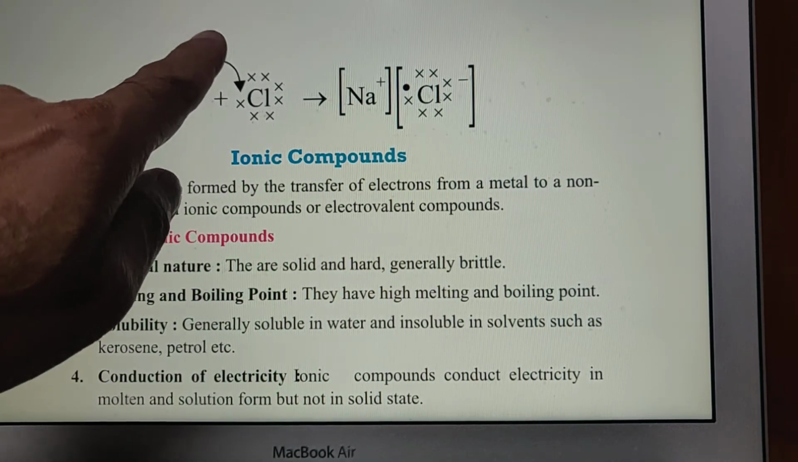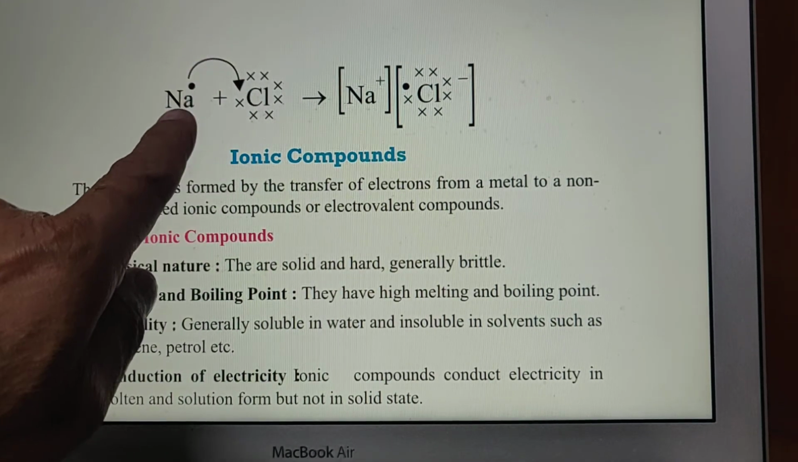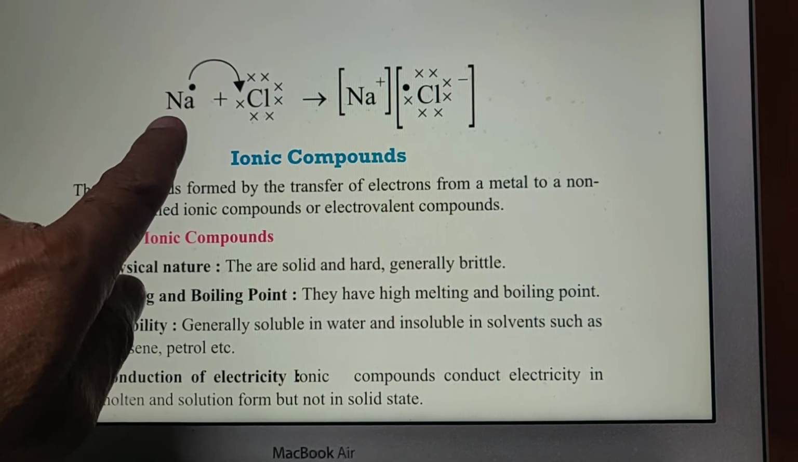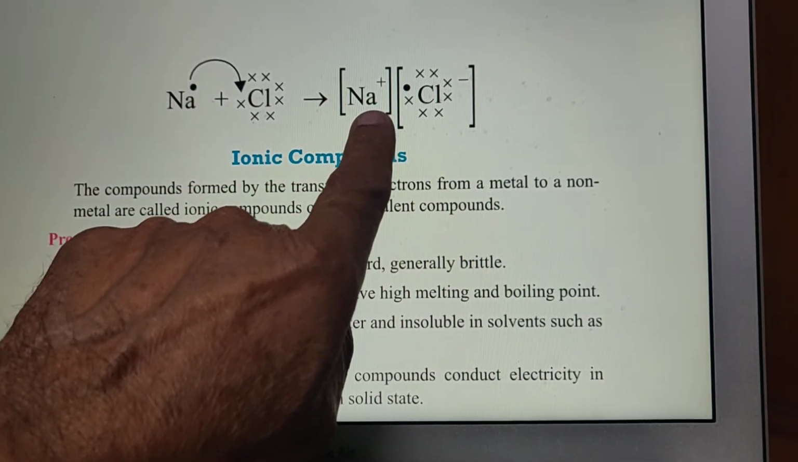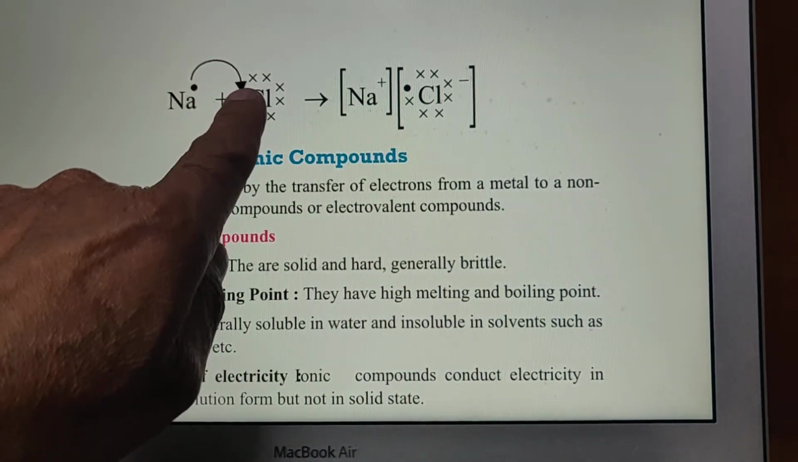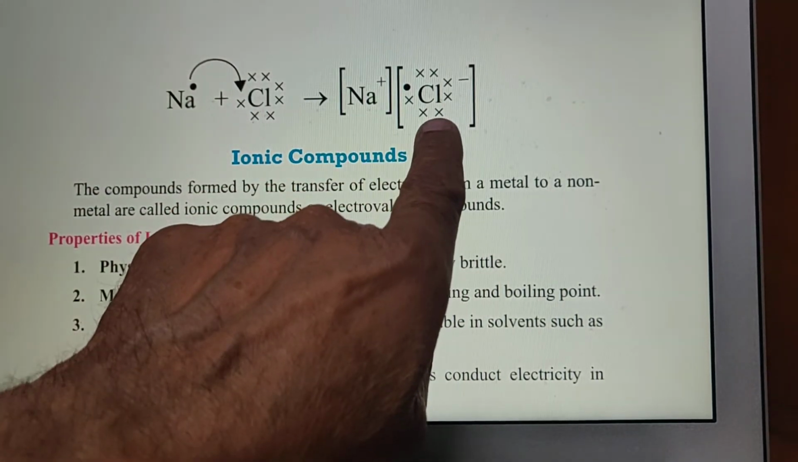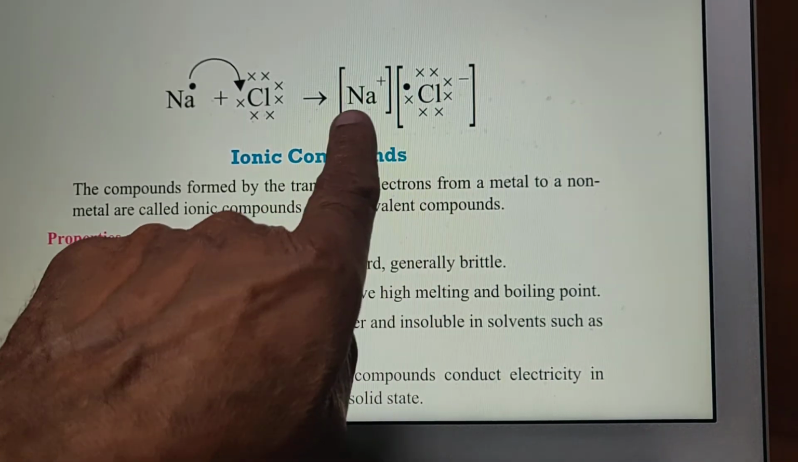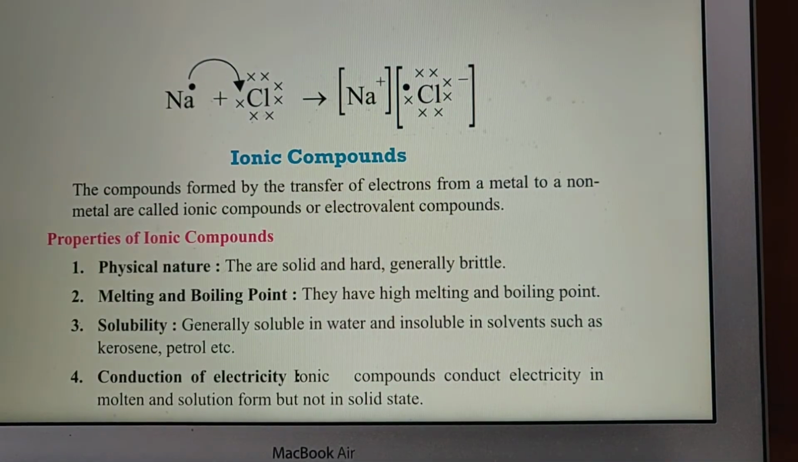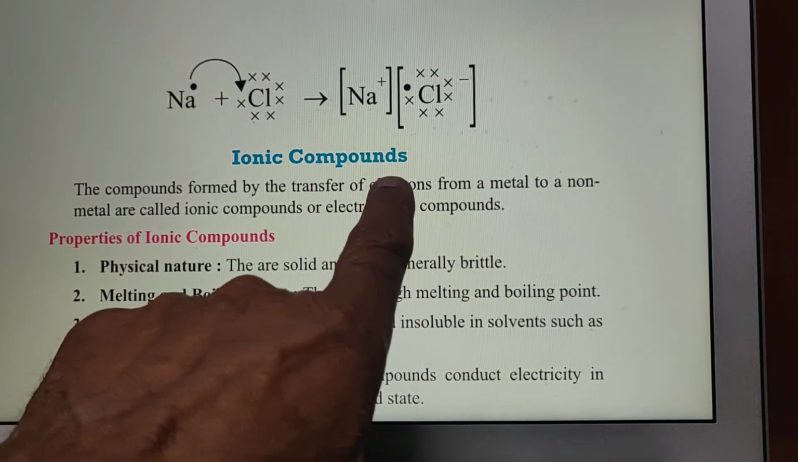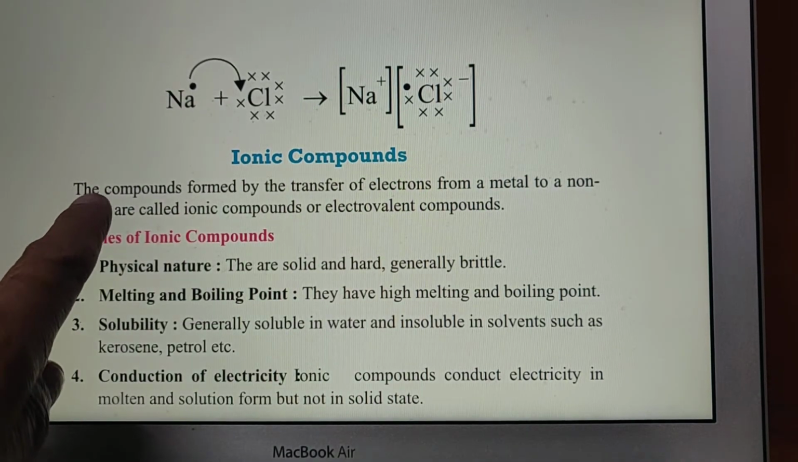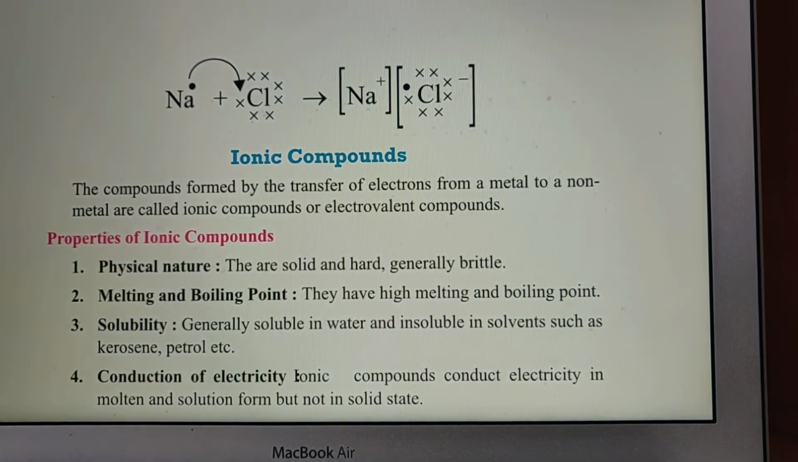This electron is released and chlorine will take this. Sodium will become a positively charged cation, and chlorine, after gaining one electron, will become negatively charged, and both attract each other by electrostatic force of attraction, and they form ionic compounds. So we can say the compounds formed by the transfer of electrons from a metal to a non-metal are called ionic compounds or electrovalent compounds.